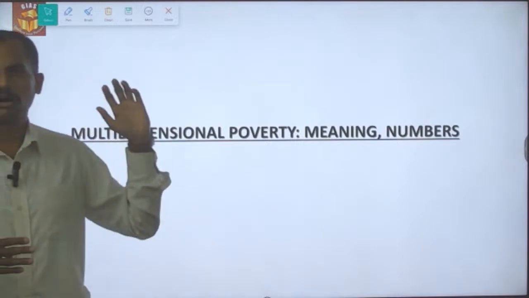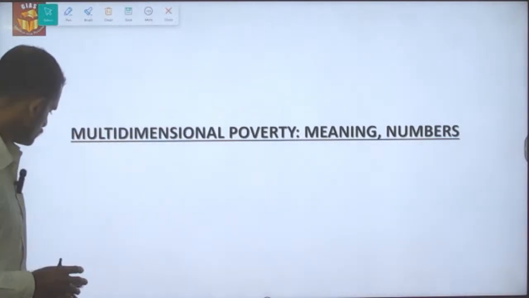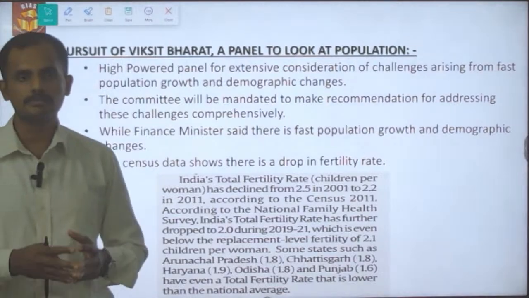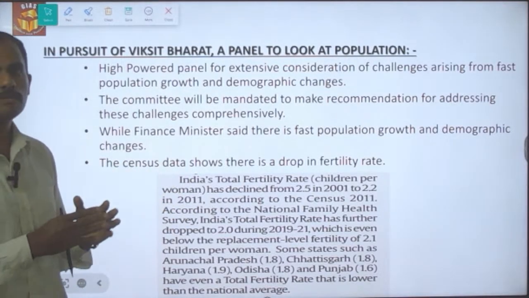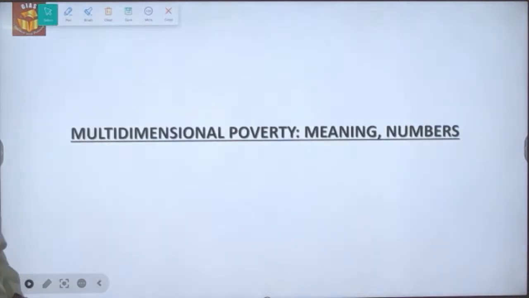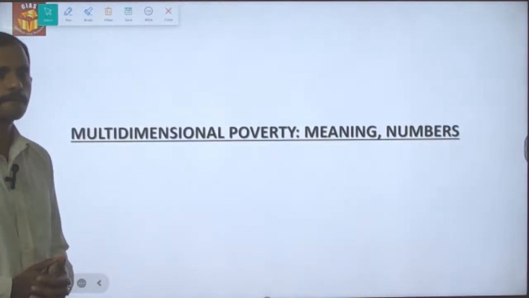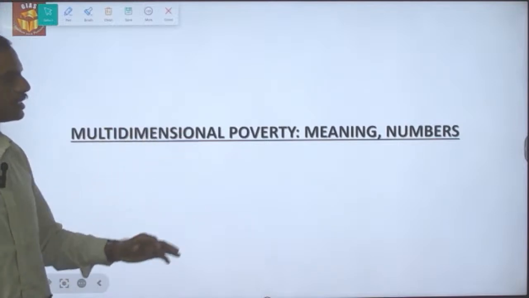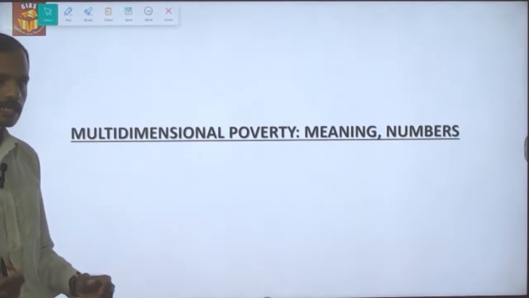Okay, these are the things that have been broadly covered with regard to the Budget 2024. Let's look into another topic called multidimensional poverty, its meaning as well as its numbers.